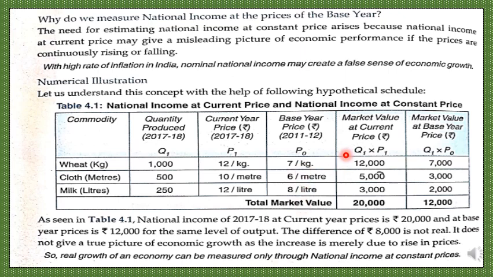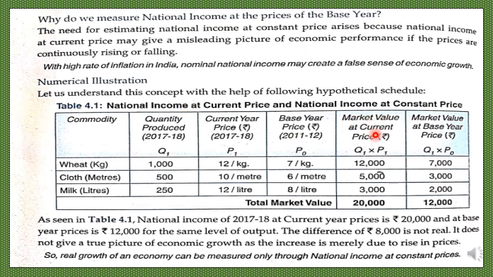On the basis of this we calculate the market value at current price. So this is the national income. When we are calculating GDP, it is the total market value of all final goods and services. So we have assumed 3 goods for simplicity. So we are finding out the market value at current price. In other words, we are considering it to be national income at the current price.